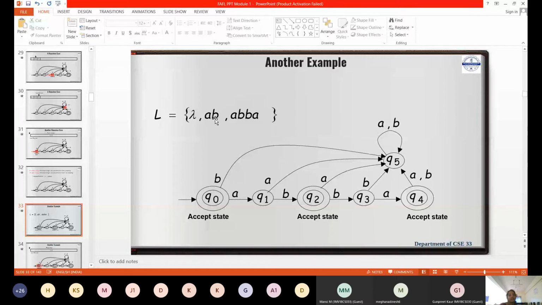Then AB should be accepted. You know that ABBA should be accepted. In order to tell you that you have n number of final states, but only one start state. Even the start state can also be an accept state. Clear? Any doubts till now?